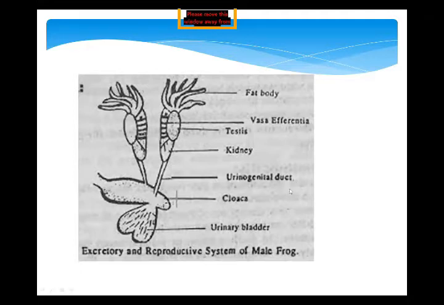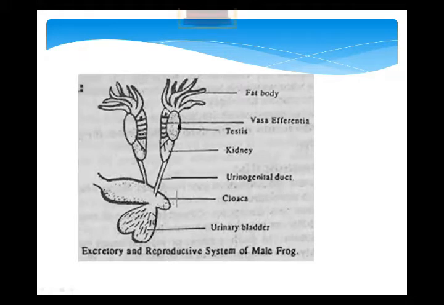That's why it's a common duct, and because of this duct, the reproductive system of the male frog is also called the urinogenital system.